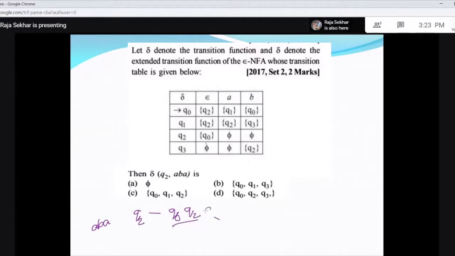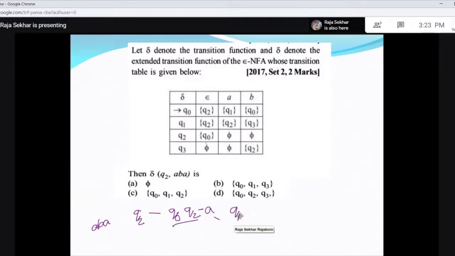Now you have to see what Q0, Q2 on A is. Q0 on A is Q1. Q2 on A is phi. So Q1 union phi is Q1.